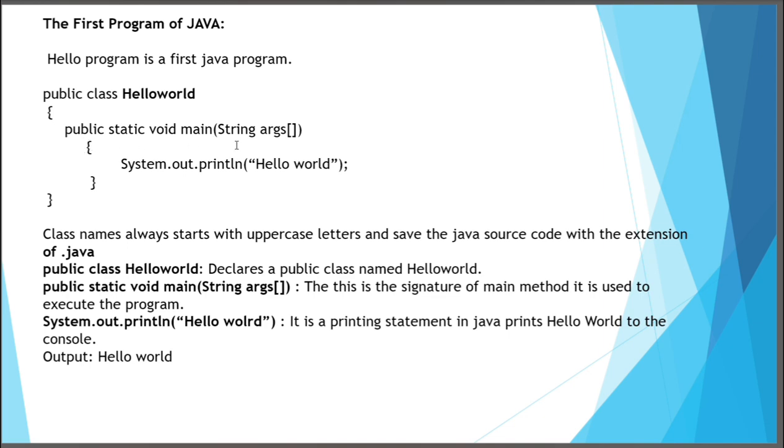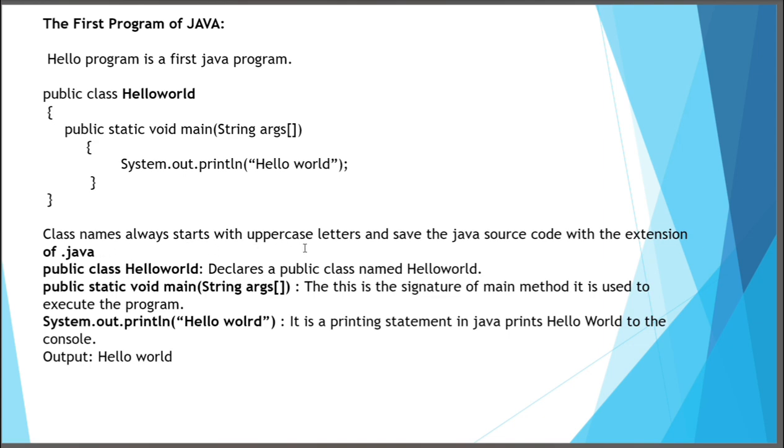Public static void main string args is the signature of the main method. It is for execution purposes. The main method is compulsory. Without the main method, we cannot execute Java programs. System.out.println is a printing statement.